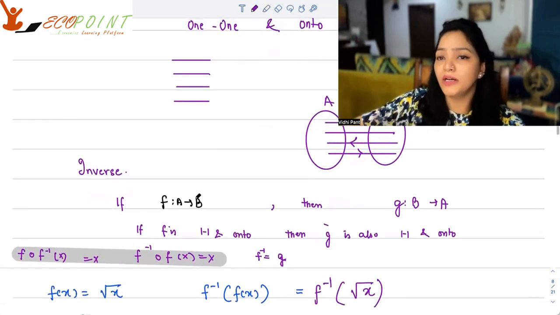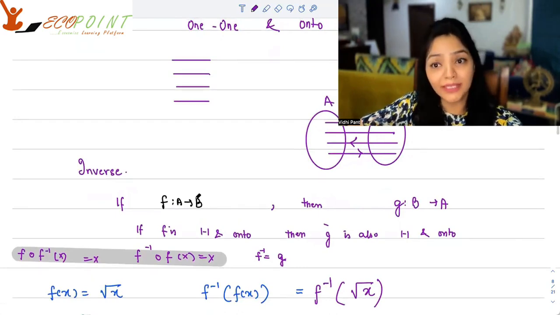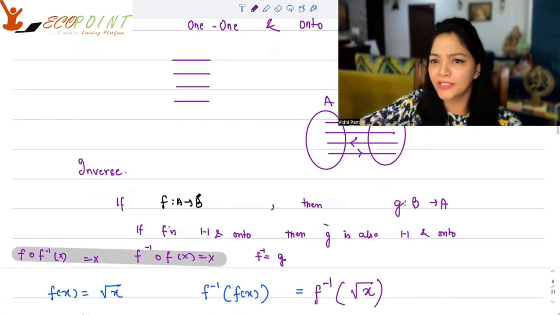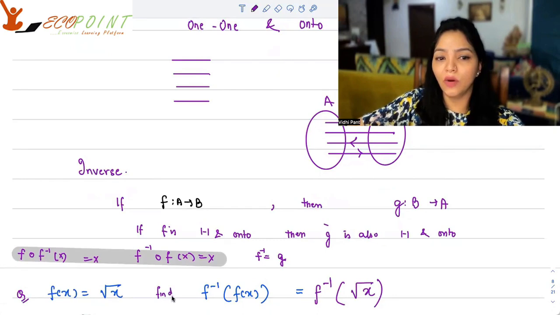Well, you could be asked different kinds of questions from inverse. This is a very important topic from an exam point of view. Again, that's what I'm discussing today. Say, if f(x) is equal to root x, find f inverse of f(x).